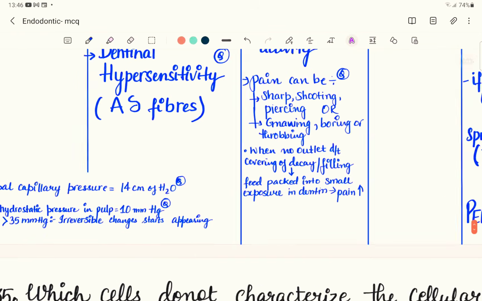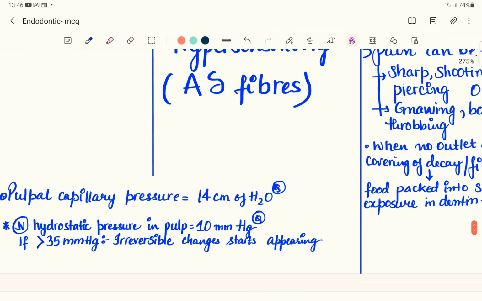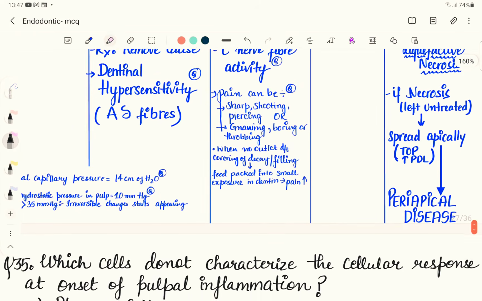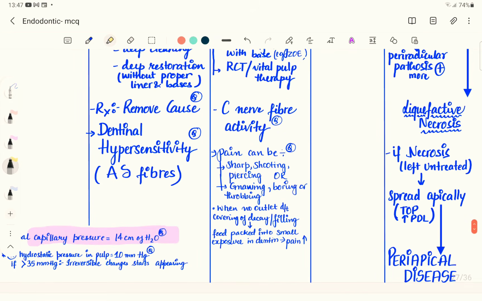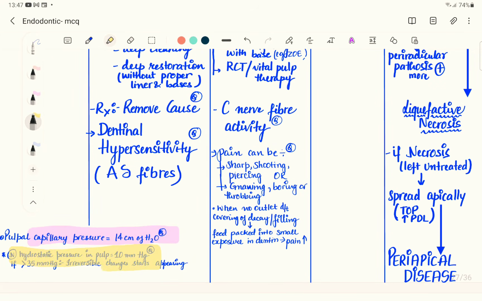Now this reminds me of telling you two important points. One is the pulpal capillary pressure. One is the pulpal hydrostatic pressure. So the pulpal capillary pressure is 14 centimeters of water and the hydrostatic pressure is 10 mmHg.